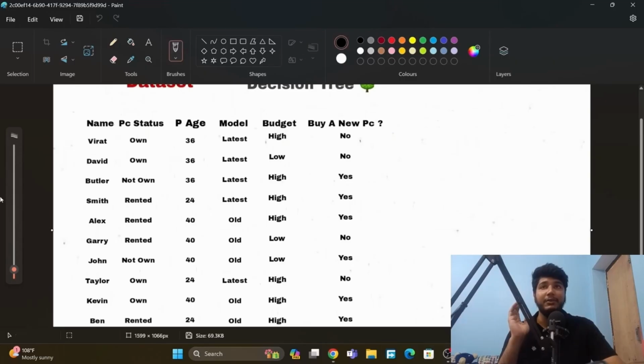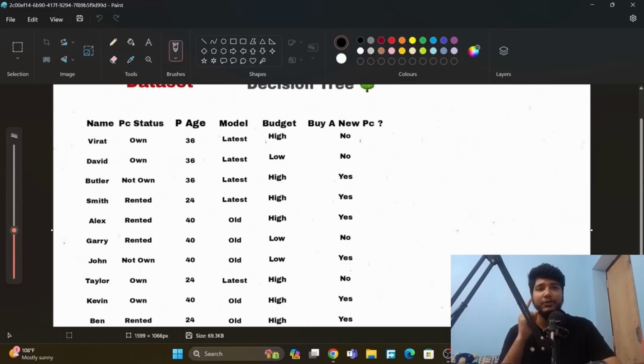These are all attributes. On the basis of these attributes, we are predicting whether we should buy a PC or not. Yes or no. This is the decision. Okay. So now if somebody comes to us and says he does not own a PC and his budget is high, should he buy a PC or not? To predict that, we have to calculate entropy and information gain first for each data set, and then we can draw a decision tree.